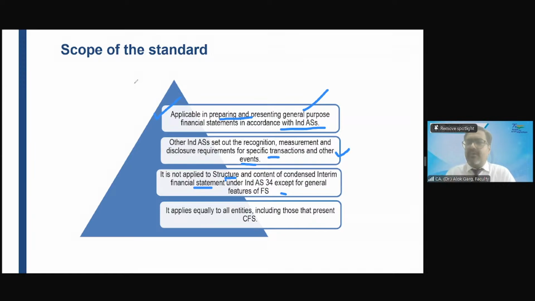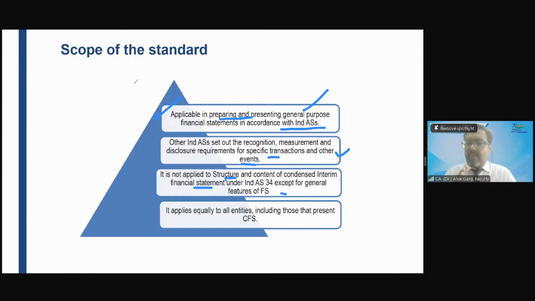So friends, if I talk about this interim financial statement, which is condensed financial statement, you are not required to prepare a full-fledged financial statement on an interim basis. You are required to prepare condensed financial statements. Ind AS 34 has given you guidance on the condensed interim financial statements.